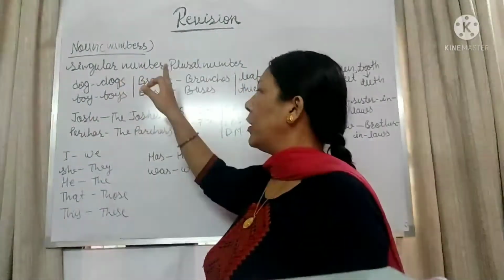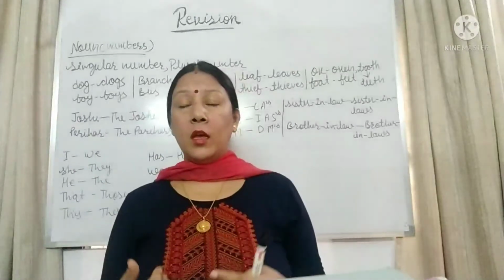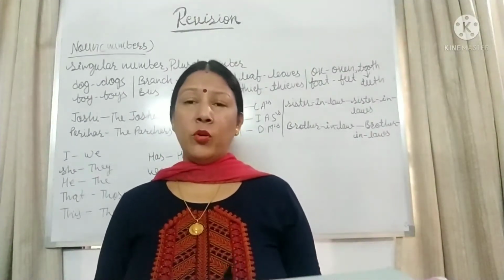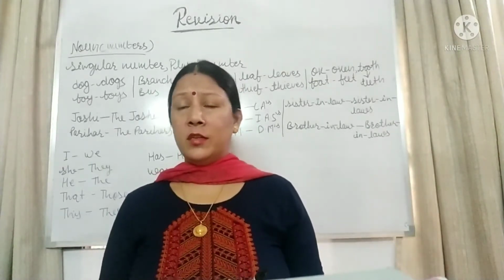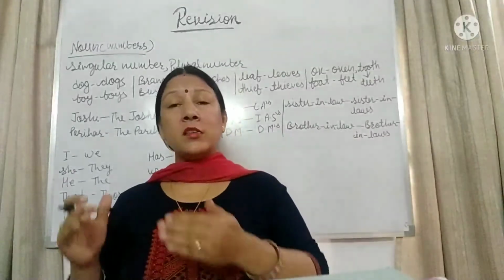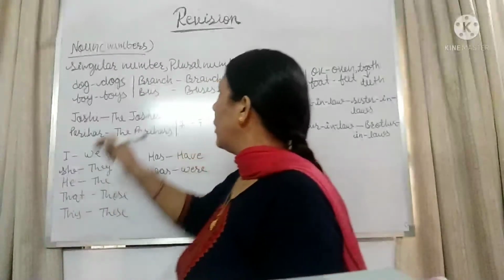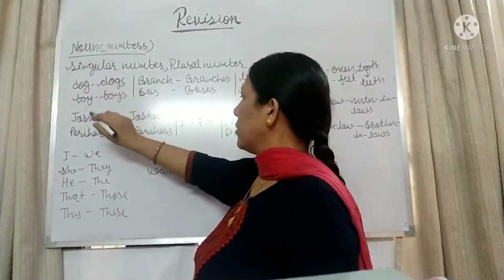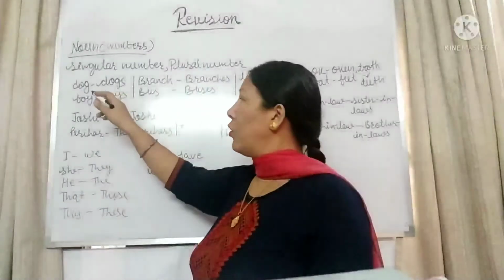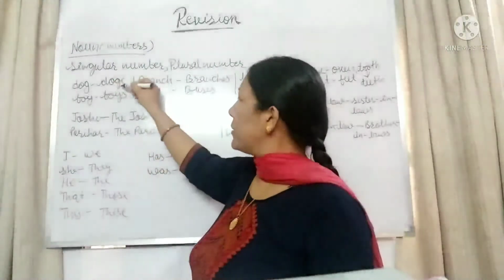Now this is noun and numbers. You know, nouns or pronouns have singular number and plural number, like boy, boys, girl, girls, lady, ladies, teacher, teachers. So these are singular and plural. But here are some rules to make singular into plural. Like dog, dogs, boy, boys. Here you can see, to form the plural of dog and boy, we just add s.